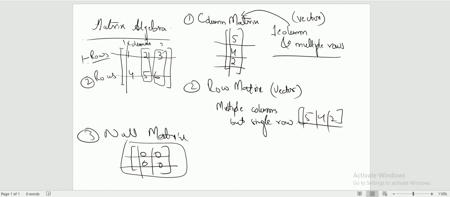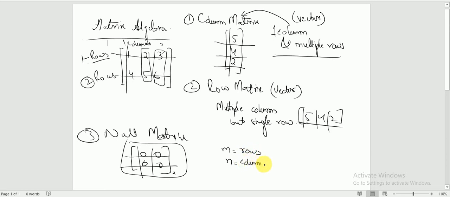Let me tell you one more thing. We can also write the dimension in the right bottom corner. What is the dimension? We write the number of rows multiplied by the number of columns. We usually represent rows by m and columns by n.